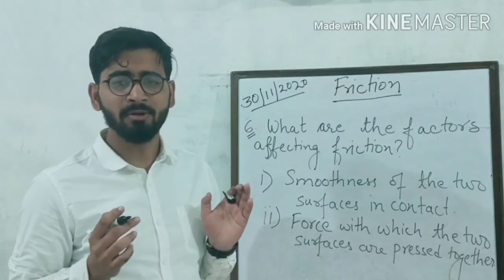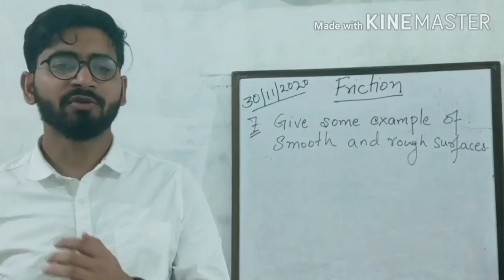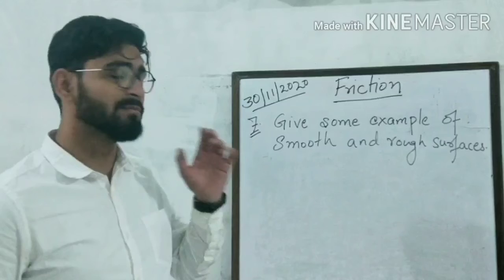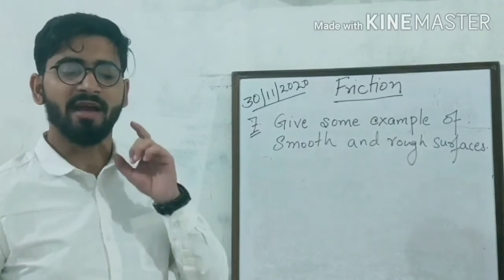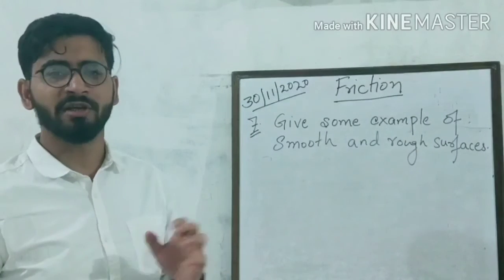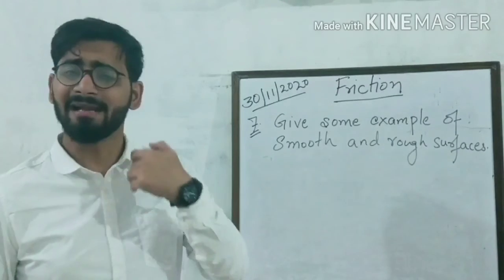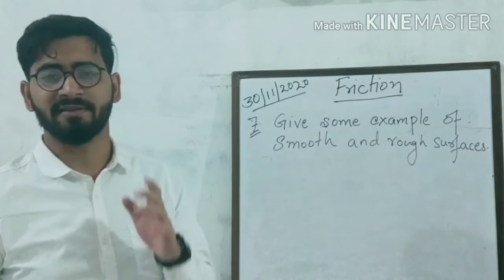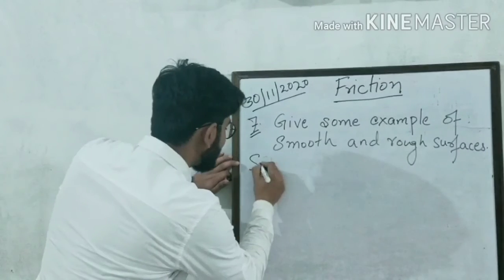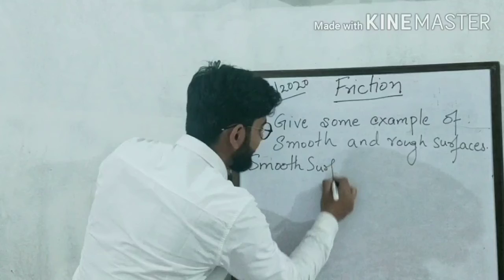Anyone having any doubt? No one? Okay, very good. Now the next question which I am going to ask you is, give some examples of smooth and rough surfaces. Give me 3 examples of smooth surfaces and 3 examples of rough surfaces, one by one. First of all, we will discuss some smooth surfaces.